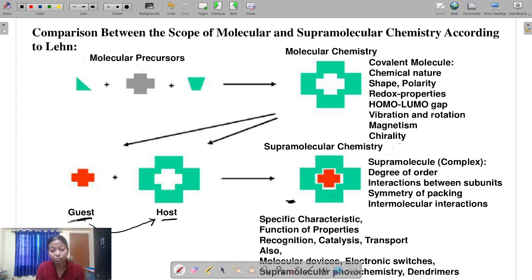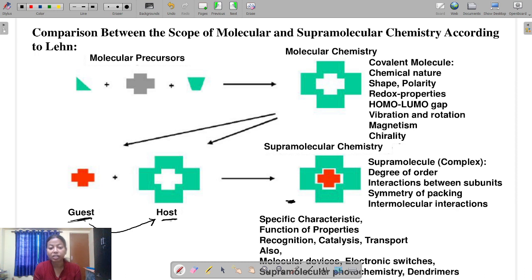In this molecular assembly there is no covalent interaction. Just see, in this structure no covalent bond has been formed between the host and guest. If you tune an external parameter, such as pH, temperature, or solvent, these two molecules, host and guest, can be